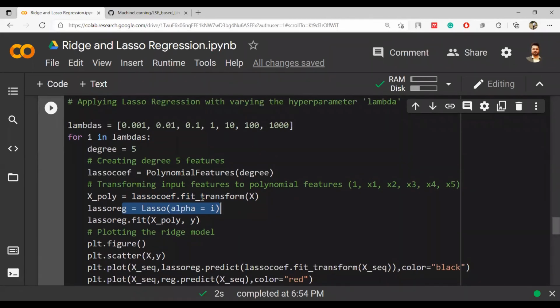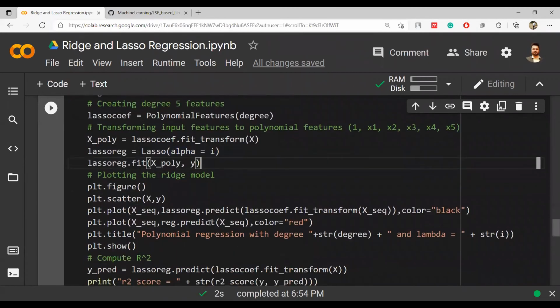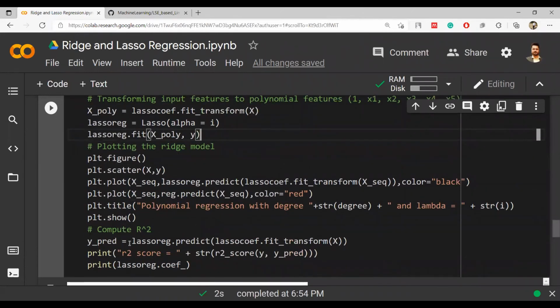So alpha in this case is lambda only. Lambda values are being sent one by one. And lasso regression dot fit x poly comma y, we are trying to fit the equation, and then we are going to plot. Every time we are also going to check again the r square value as well as the lasso coefficients.